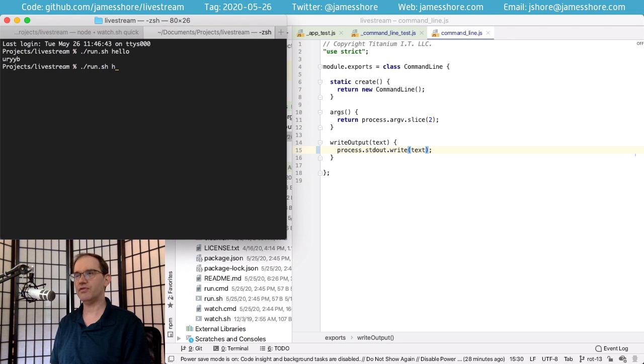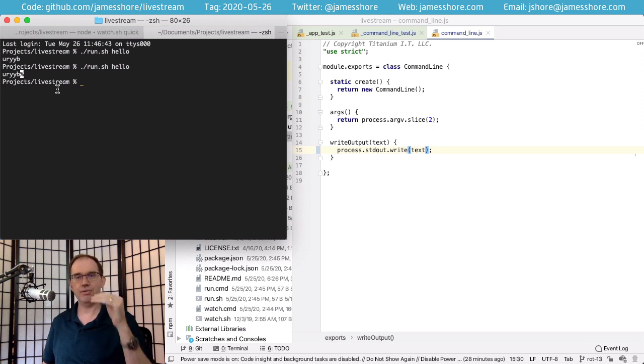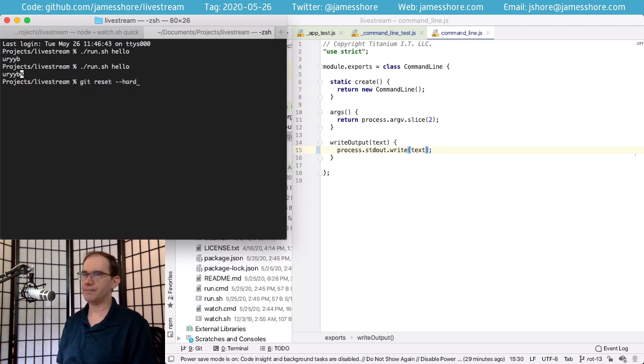Except if we run this for real, we now see that we've introduced a bug. We don't have the carriage return at the end in our real application. That is one of those little niggly UI bugs that you tend to see in software. And our test did not catch it because of that gap between our app and our command line. So this is what we're going to fix. This is what sociable tests and nullable infrastructure give us, is they are going to allow us to make the change you just saw without breaking the code. Let me go ahead and put this back.